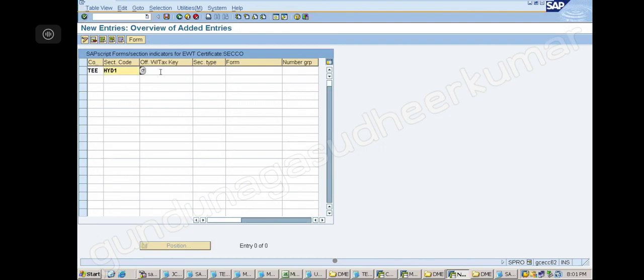Section code is Hyderabad 1. Tax is 194. Section type, I don't know, no need to give. Form name is this. This is the form, how the form will look. We have given the check form, we have given the payment advice form. Now I am giving the TDS form. Sir, is this step 24 or 26? This is 24. Okay, note down everybody.